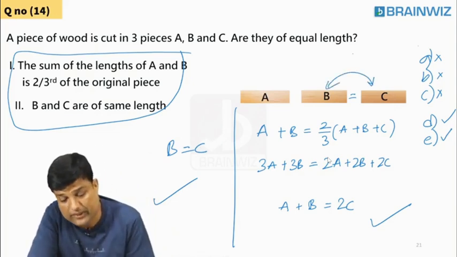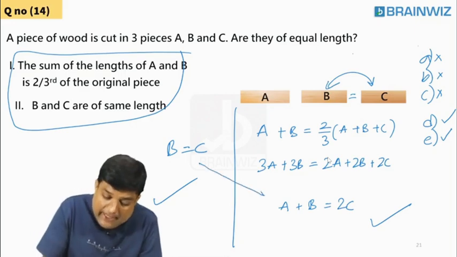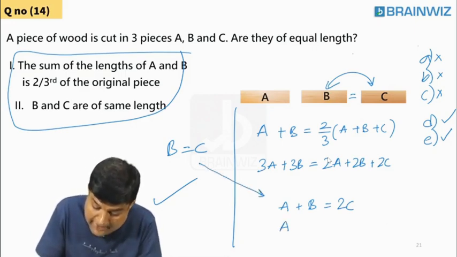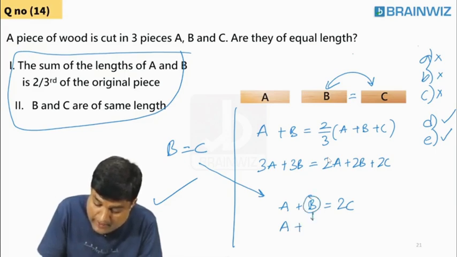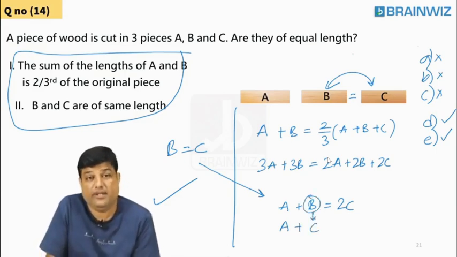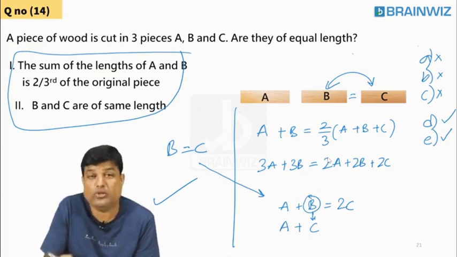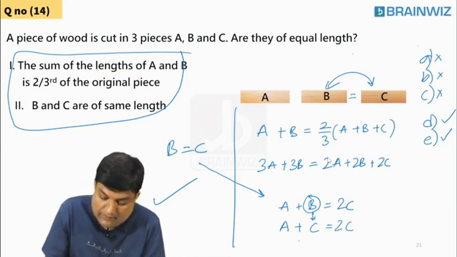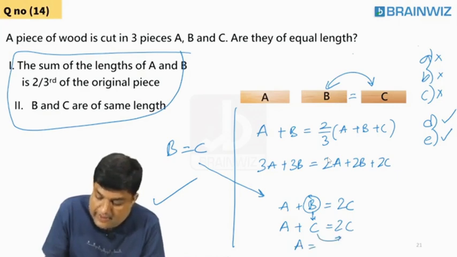I'm using that one, and I'm mixing it with the current equation of the first statement. Listen. B is equal to C, means in the place of B, I'm writing C, because he told B is equal to C. So A is equal to 2C minus C. That is what? C. Yes.